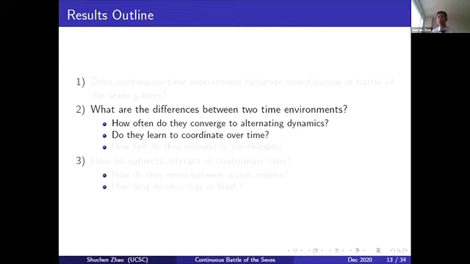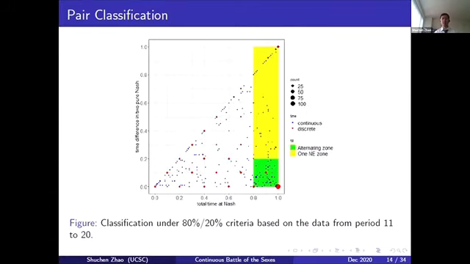To answer the first question, let's first take a look at the way I define alternating dynamics. In this figure, the x-axis shows the total fraction of time people spend at either pure Nash. The y-axis shows the difference in time people spend at the two Nash. For example, if a pair is located at 1, 0, that means they spend their entire time at Nash, and the difference is 0, so they split equally between the two pure Nash. But if they move to 1, 1, then they spend their entire time at Nash, but they only focus on one Nash. They prefer one Nash to the other.